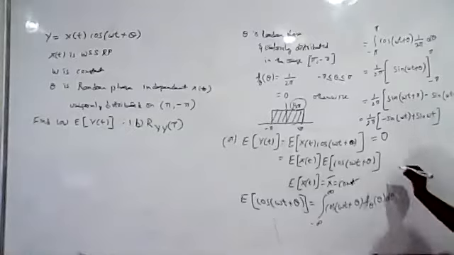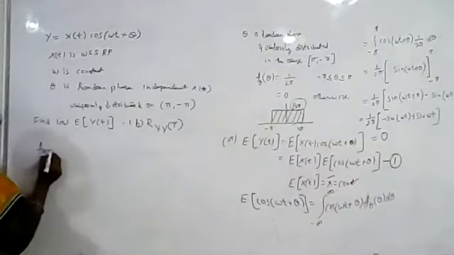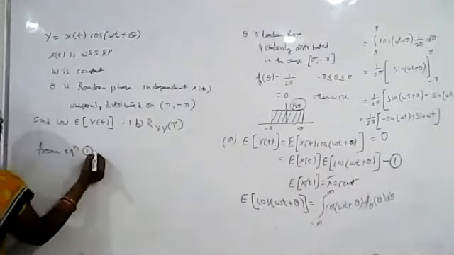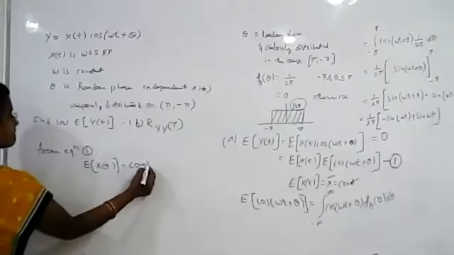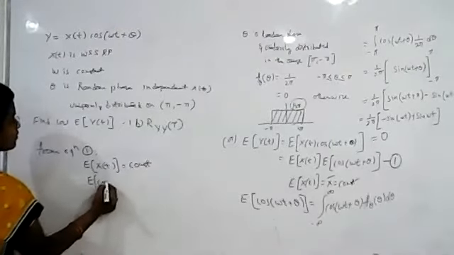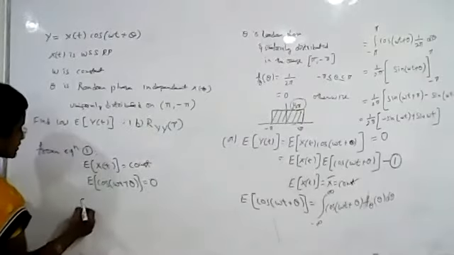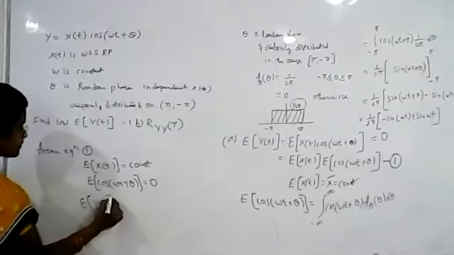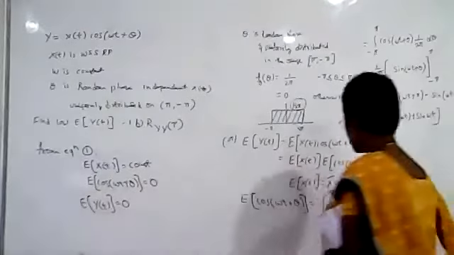Okay. So from this, take it as equation 1. From equation 1, we got the expected value of x of t is constant, and we got the expected value of cos of omega t plus theta is 0. So what is the expected value of y of t? The expected value of y of t is equal to 0. Okay. Since theta is the random phase, you have to do integration with respect to theta, the random variable. That is why we are doing the integration with respect to theta.